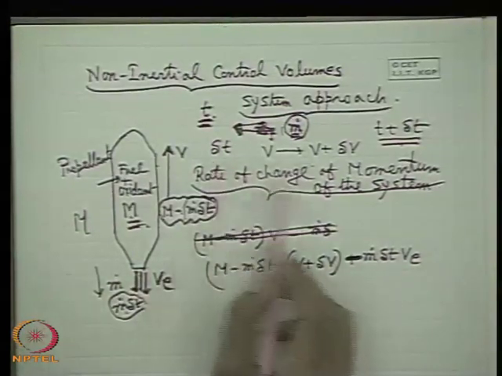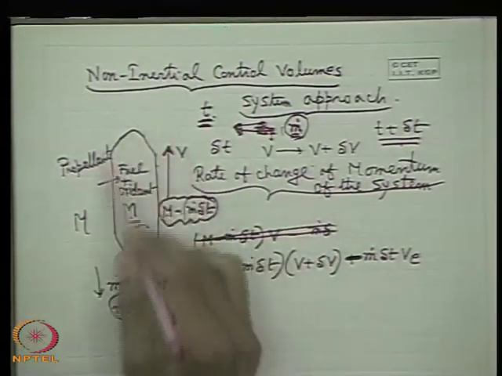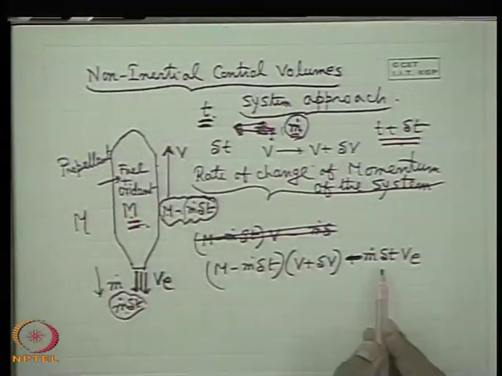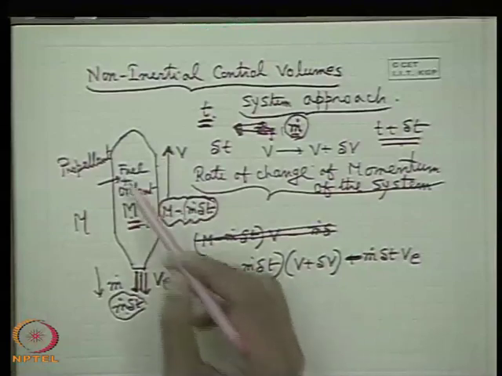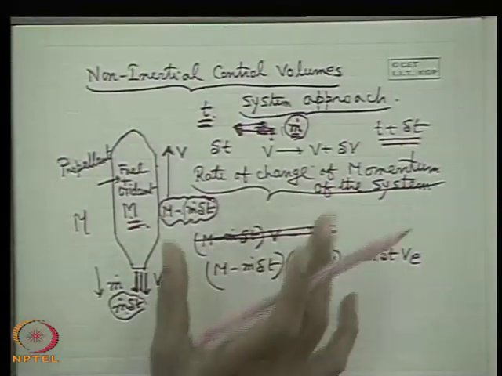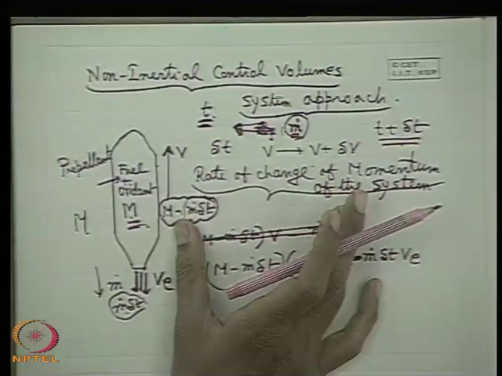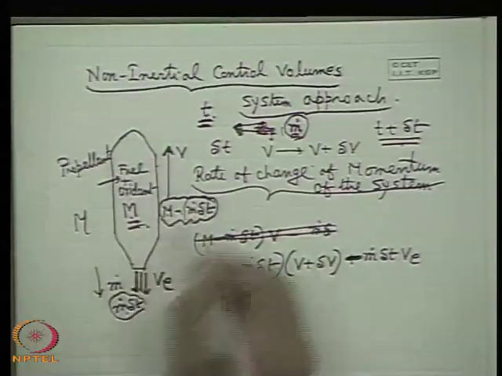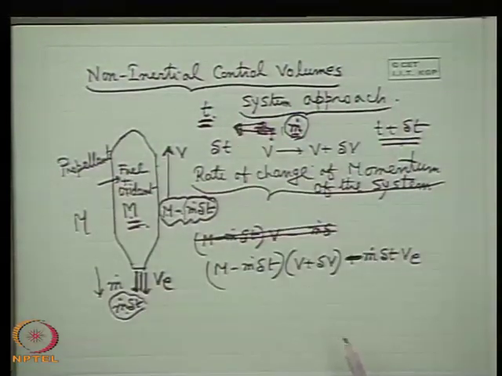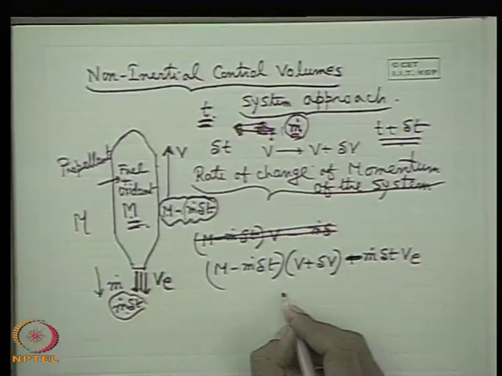You must follow, this is a system approach. We are finding out the net absolute momentum of the system. Why are you making a relative velocity? Earlier we used the relative velocity because we analyzed with respect to a moving control volume to make the system steady in a control volume analysis, but here we are making a system approach for an accelerating system. So, it is simply the rate of change of absolute momentum of the system.